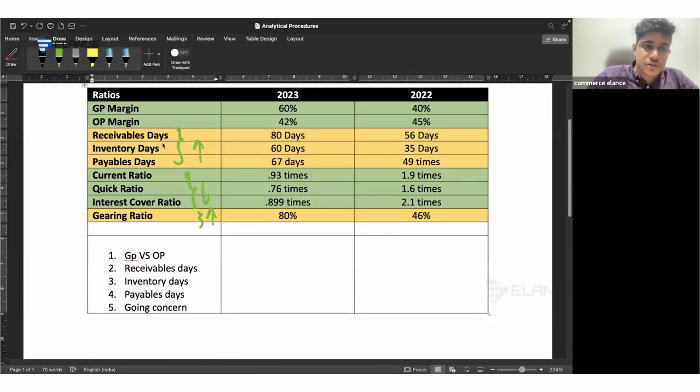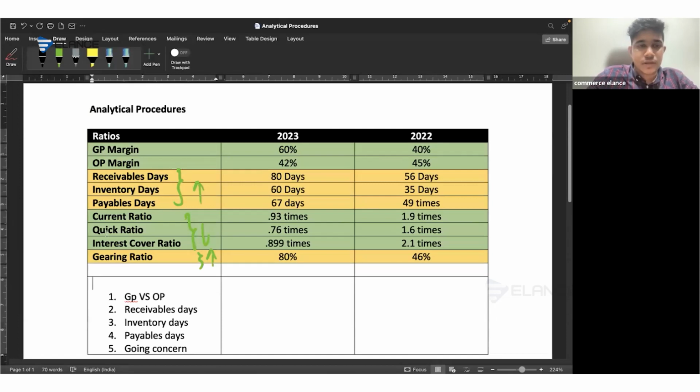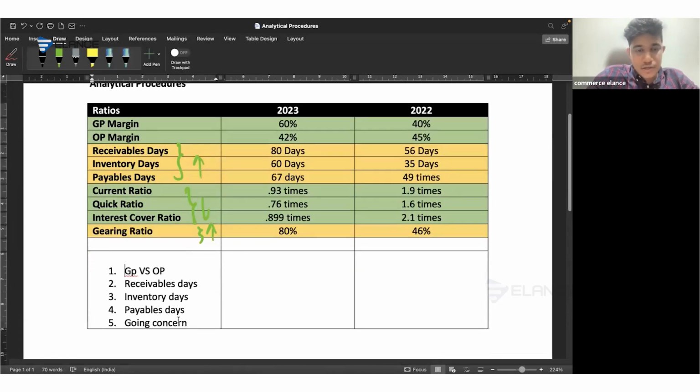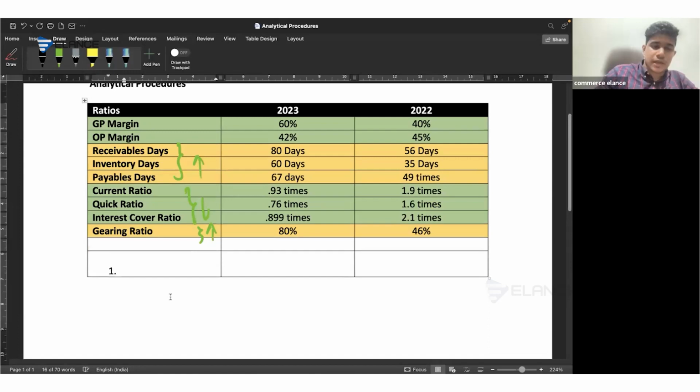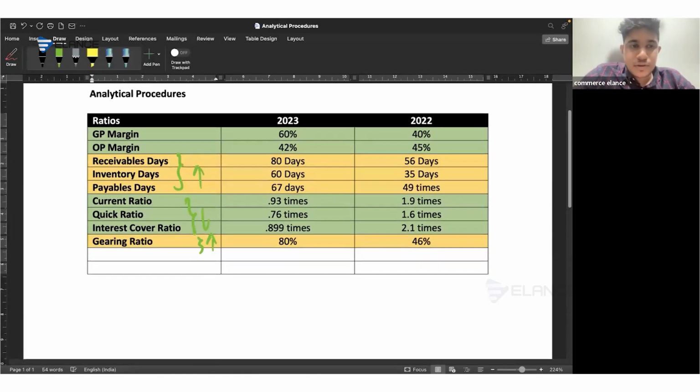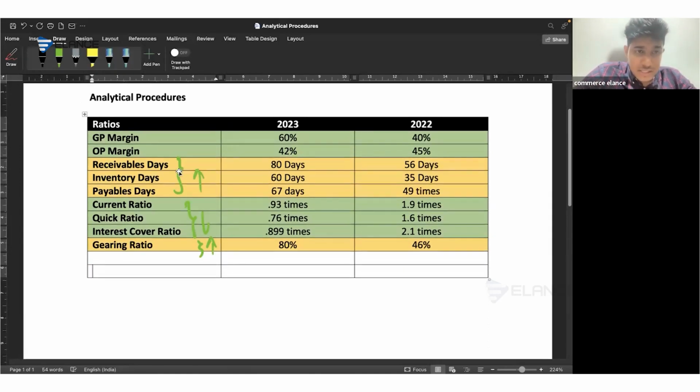This will be the set of ratios that you are actually required to calculate. So you might be required to calculate the gross profit margin. Then you need to calculate the operating profit margin. Then the inventory days, the receivables days, as well as the payables days, current ratio, quick ratio, and interest cover ratio. And in addition to this, when it comes to the paper AAA, you need to calculate the effective tax rate as well. Okay. So consider that you have calculated both the company's gross profit margin and operating profit margin.